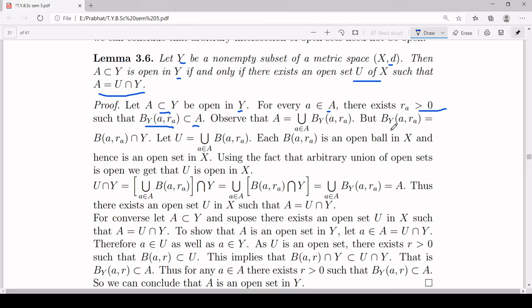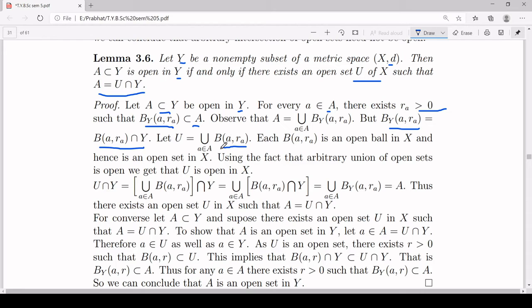Now by the structure of an open ball in a subspace, this B_Y(a, r_a), that means the open ball centered at a of radius r_a inside the metric subspace Y, is the same as the intersection of Y with the open ball centered at a of radius r_a inside your metric space X. What you do now, you choose your U to be the union of B(a, r_a) where a belongs to A. Now this open ball is inside your metric space X, and an arbitrary union of open sets is open.